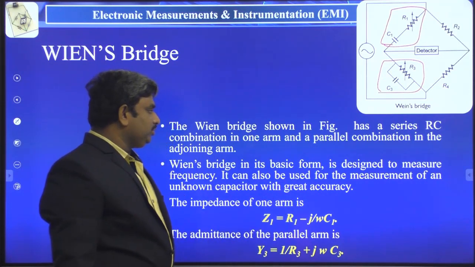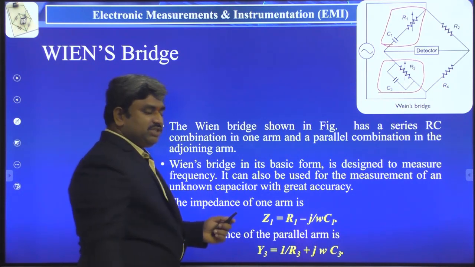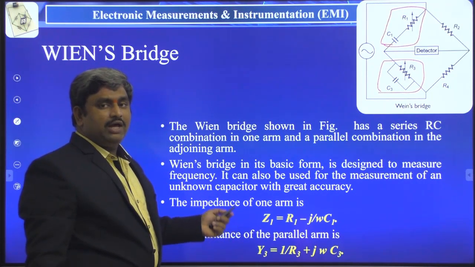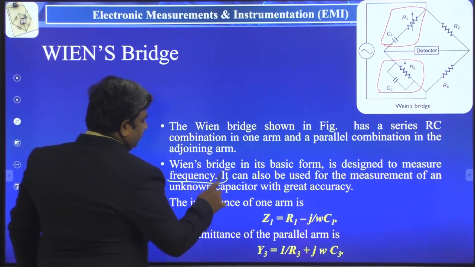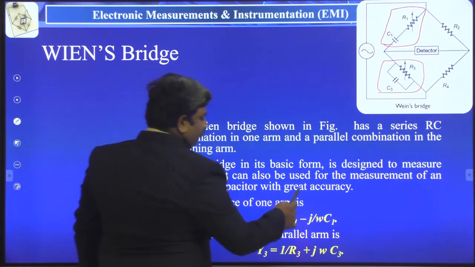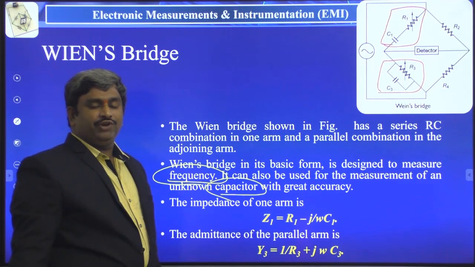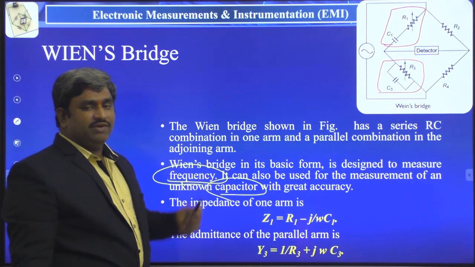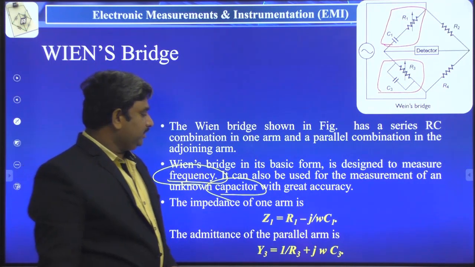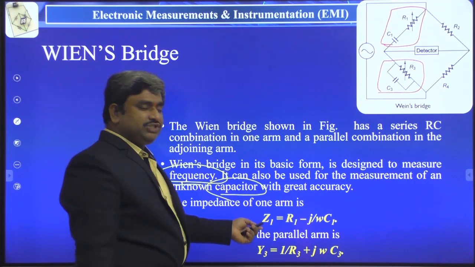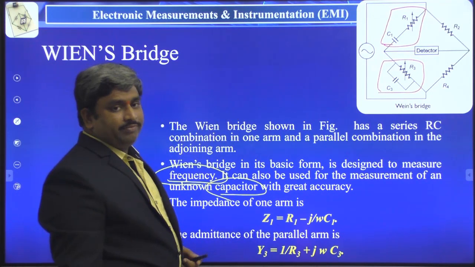It can also be used for the measurement of an unknown capacitor with greater accuracy. So finally, the Wien bridge is used to measure frequency and capacitance. The impedance of the first arm, Z1, is equal to R1 minus j/(omega C1), that is, for the first arm.